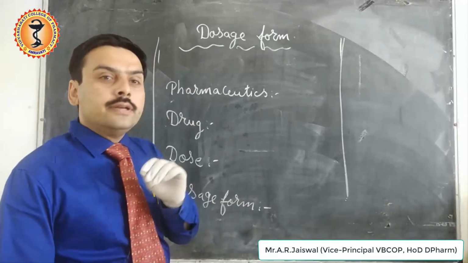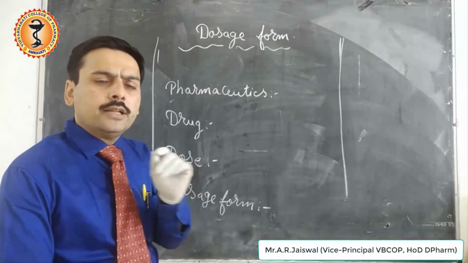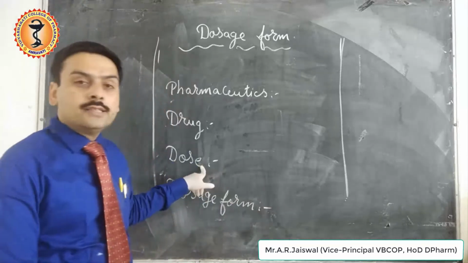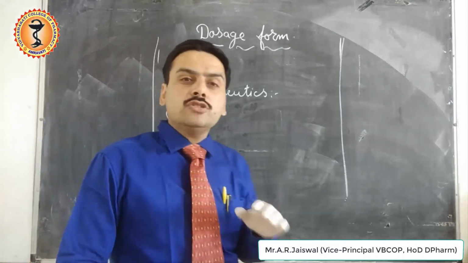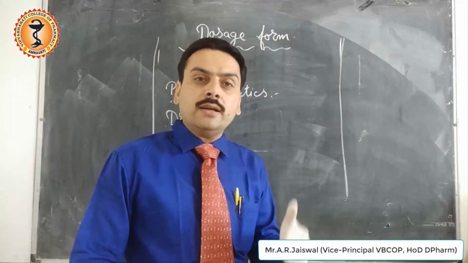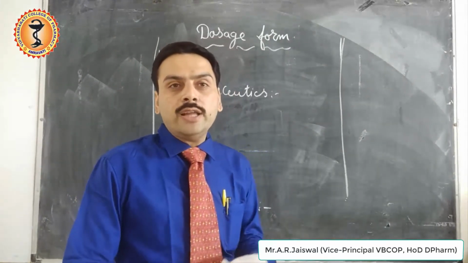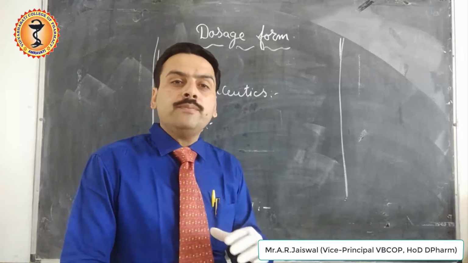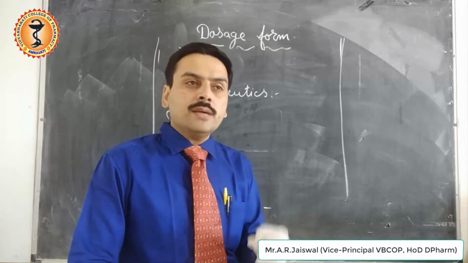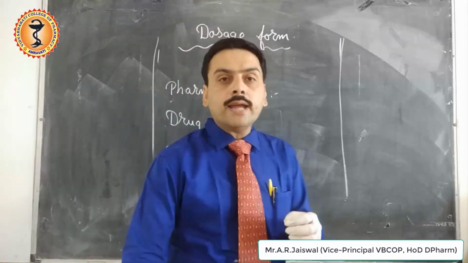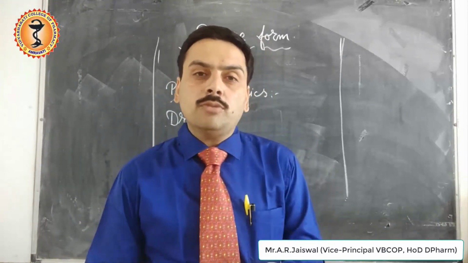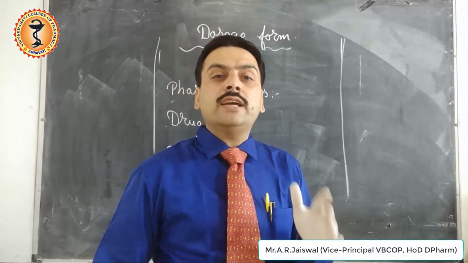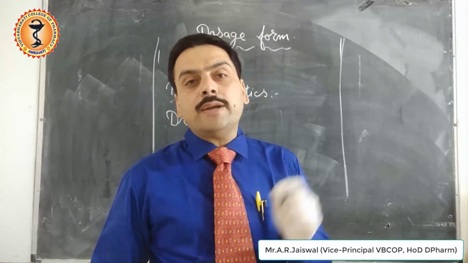When we want to administer the drug, it should be administered in a particular quantity which will be safe and produce the efficacious action in the human body, and that quantity is called as dose. But since it is not possible for a layman to weigh the exact quantity of drug at home, we provide the drug in an already prepared and measured quantity in the form of dosage form. For example, if a patient is likely to administer paracetamol 500 mg, it will be a Herculean task for that patient to measure 500 mg every time at home.